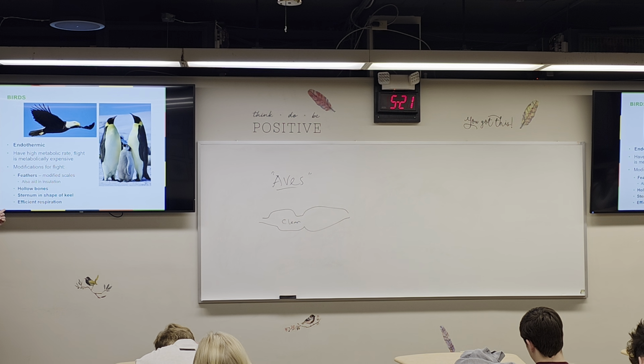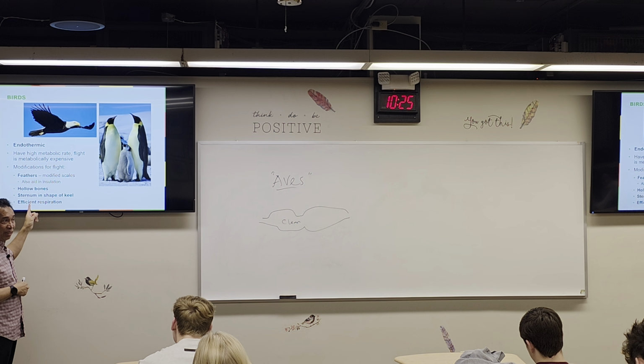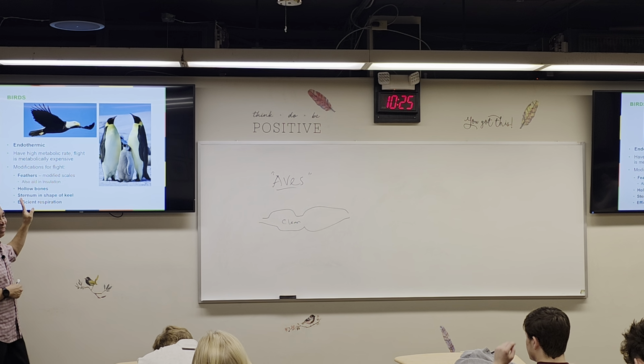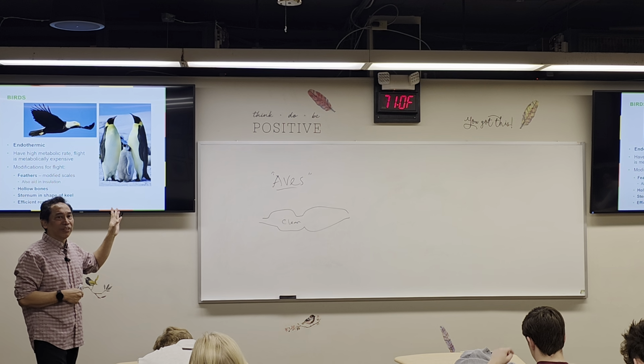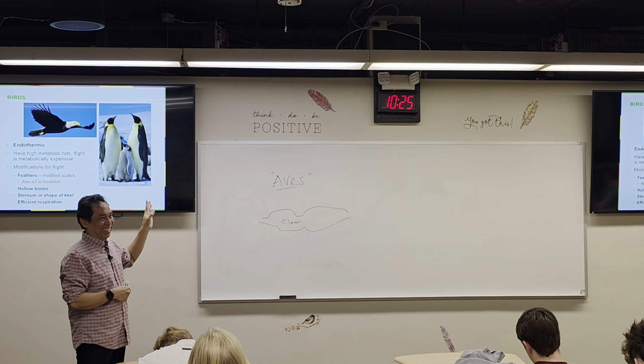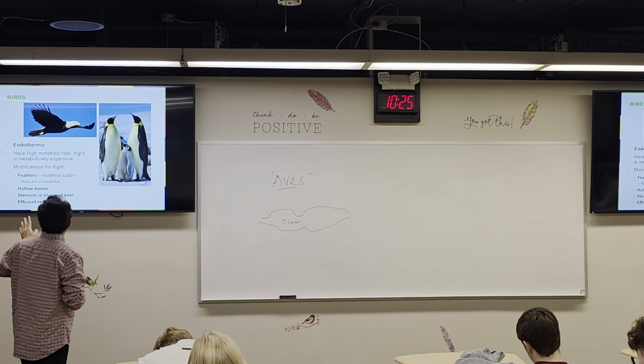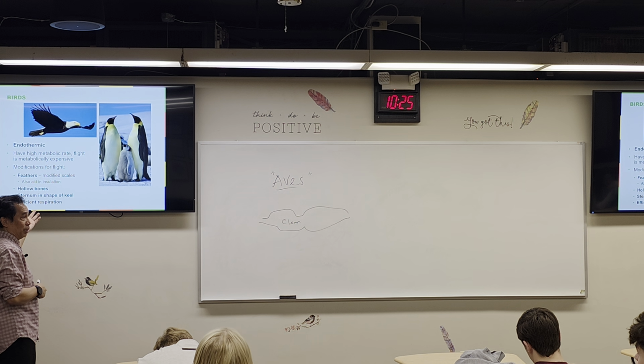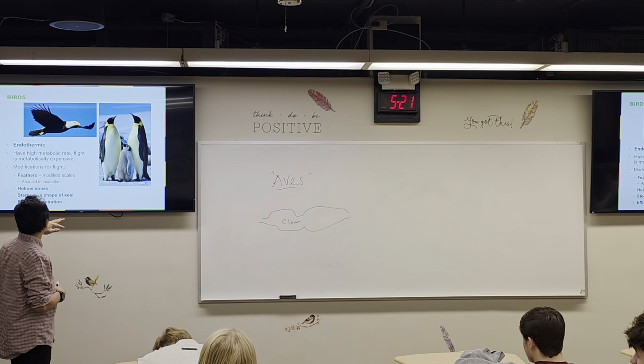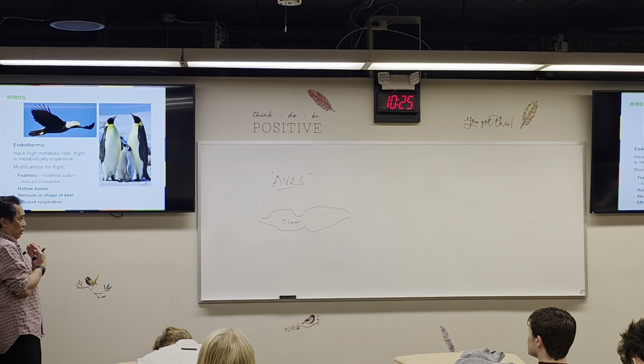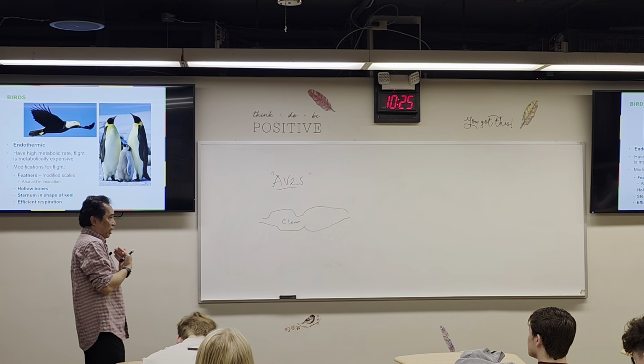Modification for flight. Instead of scales, remember snakes and lizards have scales. Now the scale becomes feather. So the feather is actually an evolution of scales. They also have hollow bones, therefore they become lighter. The sternum looks like a keel.